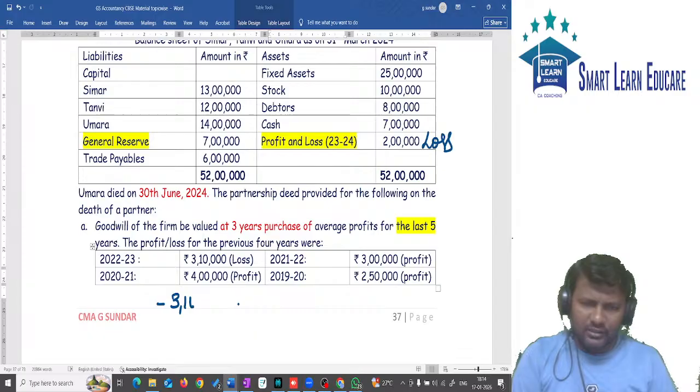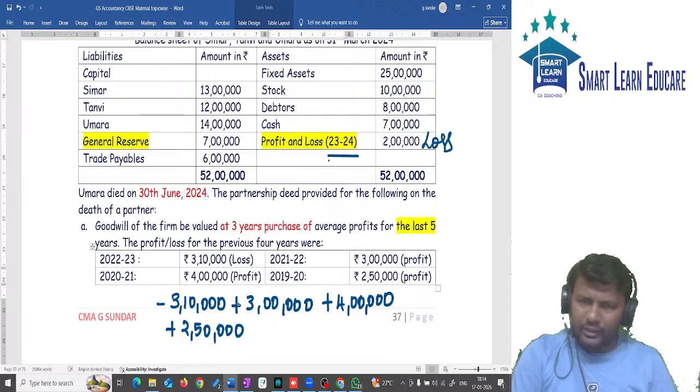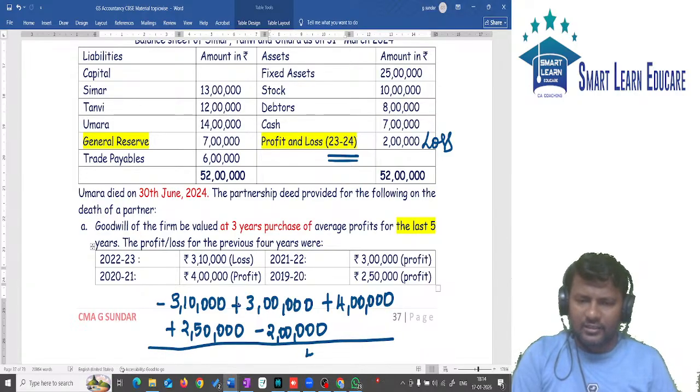minus 3,10,000, plus 3 lakh, plus 3 lakh, plus 4 lakh, plus 2,50,000. This 2 lakh in 23-24 is not a profit, it is a loss of 2 lakh. So this total is divided by 5 years, this total divided by 5 years.